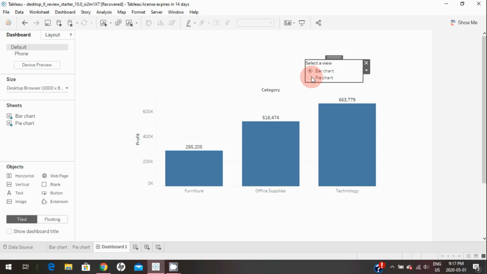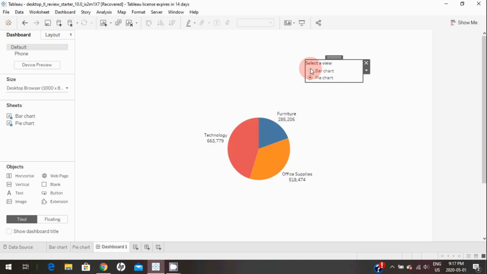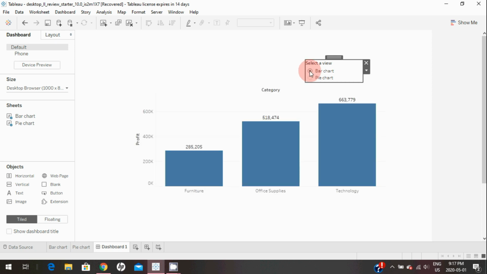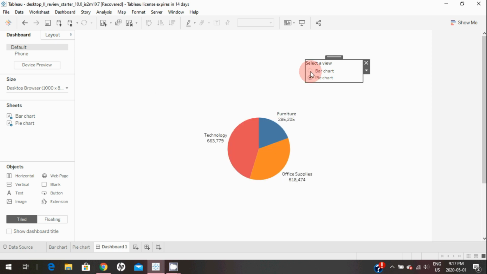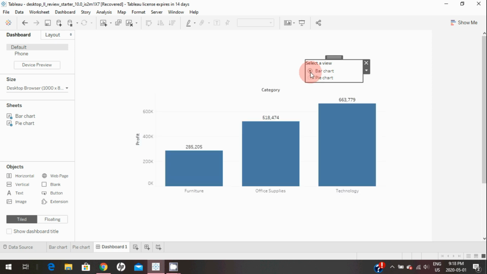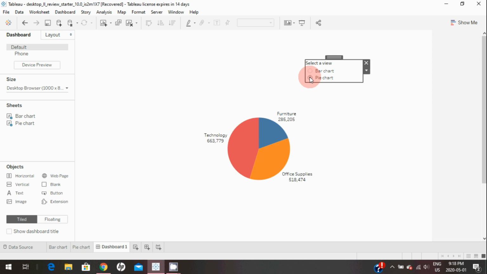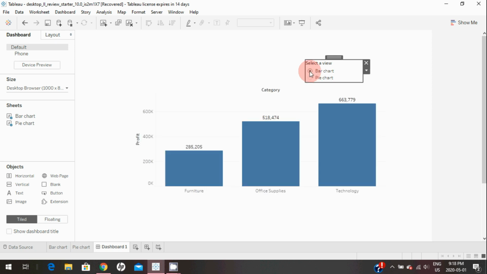In this video, I will show you how you can toggle or switch between different views on a dashboard in Tableau like this. This is useful when end users have a requirement of both charts in the dashboard and they don't want the dashboard to be messy with the same data in different charts. Here we can provide them the ability to switch between charts. Let's see how it's done in Tableau.